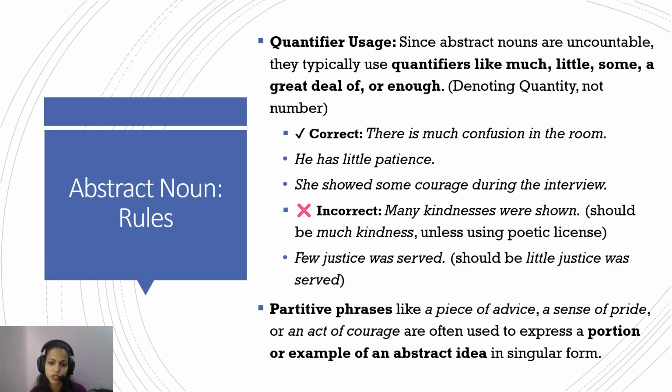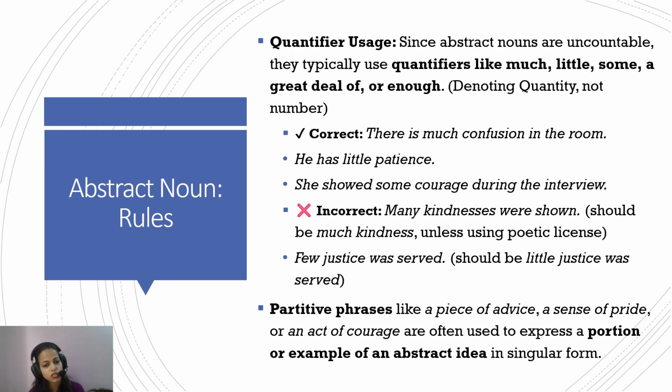"He has little patience." So patience, again, you cannot quantify: one patience, two patience, three patience. So "he has little patience," again a quantifier of quantity and not number. "She showed some courage during the interview." Again, some, a great deal of, enough courage: a quantifier of quantity and not number. So if somebody were to say "many kindnesses were shown," it's not something that makes sense.